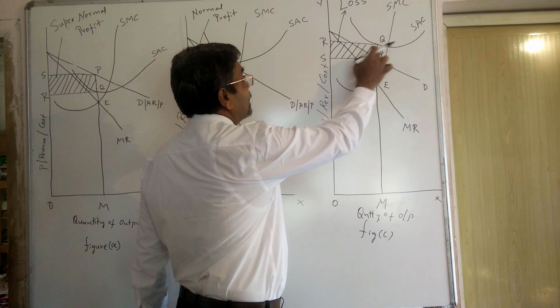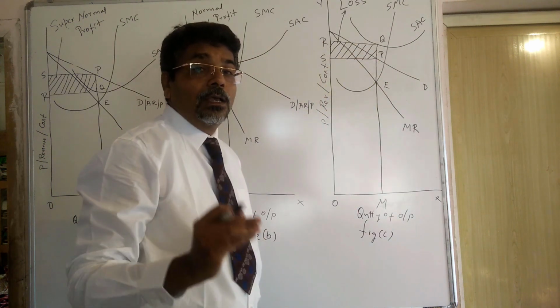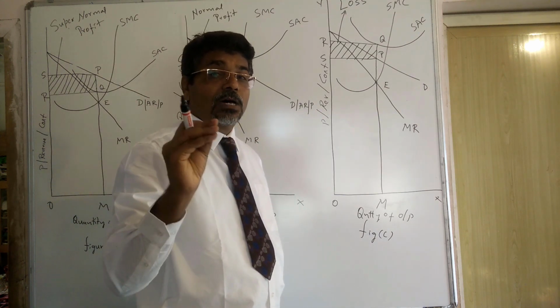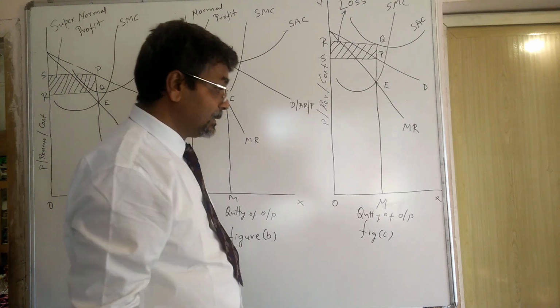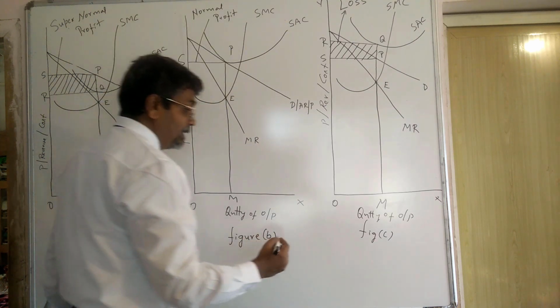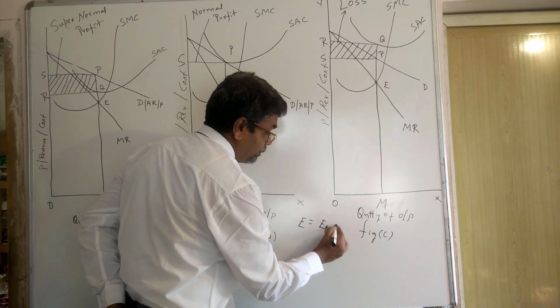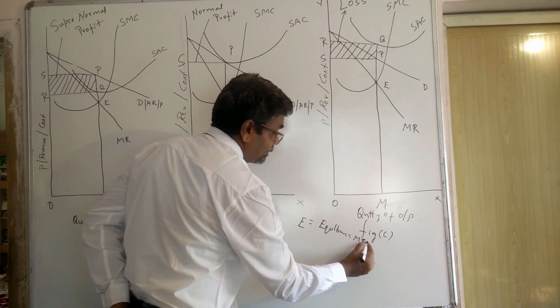If it is made the rectangle, the total shaded area PQRS represents the loss suffered by the monopolist here. Here also we are seeing E is equal to equilibrium, where MR is equal to MC.